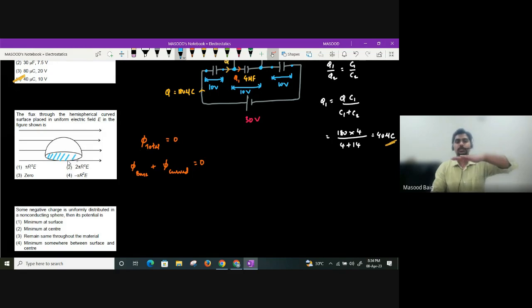Base is placed in the xz plane. In which plane? The xz plane. Electric field is along the x-axis. Base is placed in the xz plane. So where will the area vector of the base be, beta?